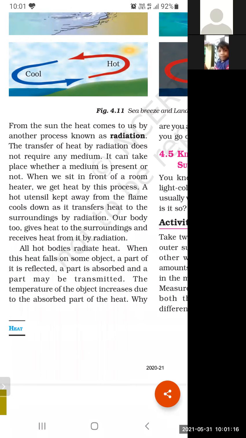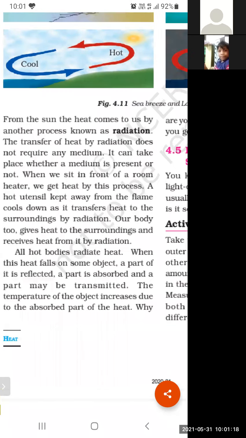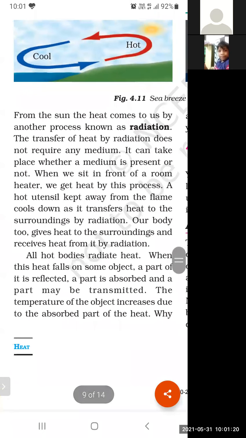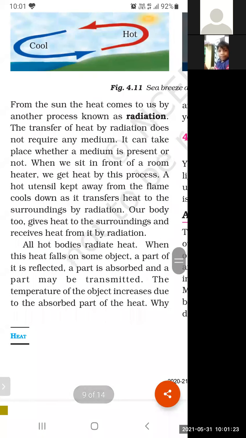So students, what will happen in a room heater? In a room heater, heat is produced by the heating element. The heating element becomes red hot, and you receive the heat from that heating element on your body. But in between, there is air. Air is a poor conductor of heat. But we are still getting heat.